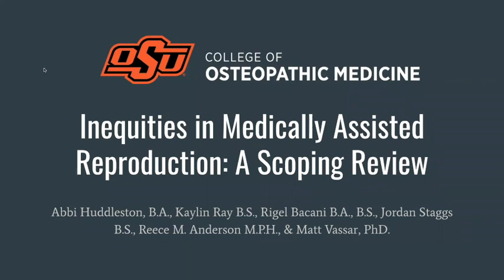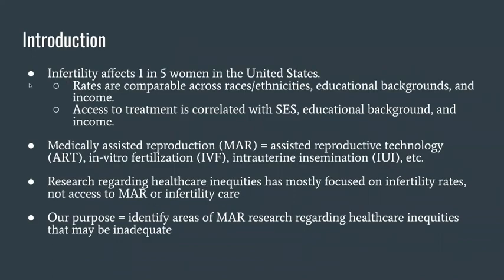Our study is called Inequities in Medically Assisted Reproduction, a Scoping Review. According to the CDC, infertility affects 1 in 5 women in the U.S. Historically, research has shown that infertility rates are comparable across races, education levels, and income brackets. The rates at which women seek infertility treatment correlate with similar factors. Infertility treatments are collectively referred to as medically assisted reproduction, or MAR. That includes assisted reproductive technology, or ART, IVF, IUI, and others.